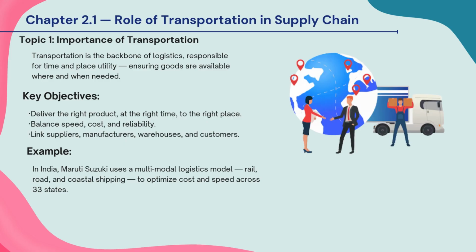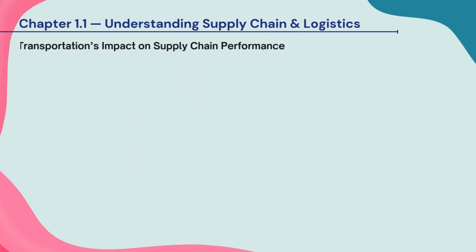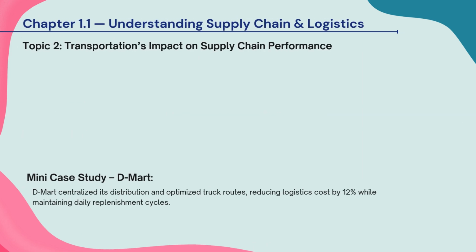A good example is Maruti Suzuki, which uses rail, road, and coastal shipping across India to reduce cost and improve delivery speed and efficiency. Transportation has a big impact on overall supply chain performance. It directly affects four main areas: cost, service level, inventory, and flexibility. Transportation usually makes up around 50 to 60% of total logistics cost, so better transport planning can save a lot of money. It also decides how fast and how reliably products reach customers.